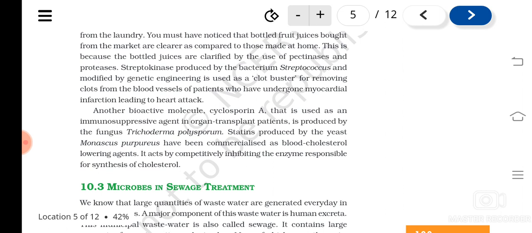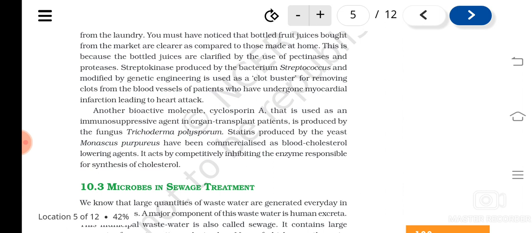So this can be asked in three columns: the product, the source, and how they work. For example, the bioactive molecule is cyclosporin A, then the next column may be blank, and you will have to write the source, Trichoderma polysporum. Then it is used as an immunosuppressive agent. Like this, the columns can be asked to be filled.